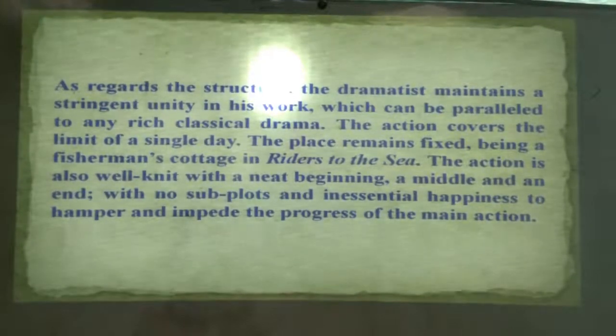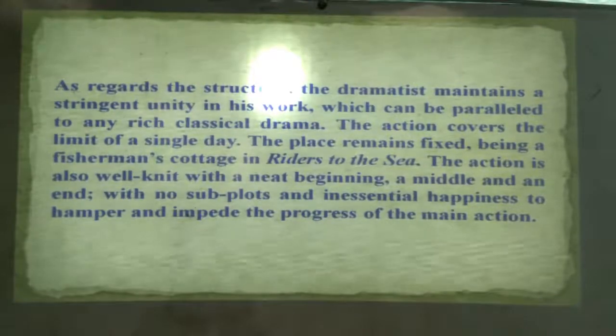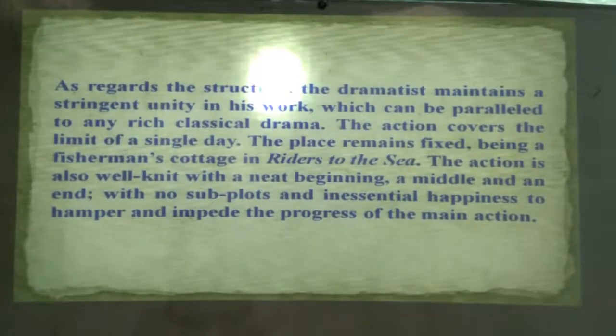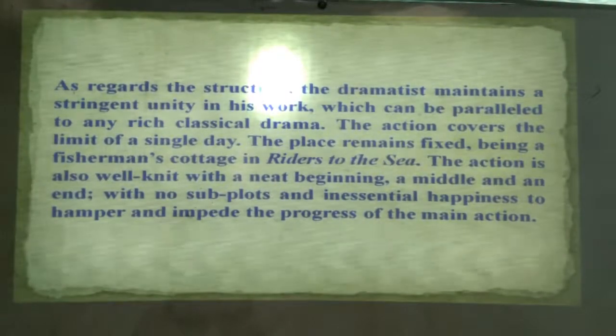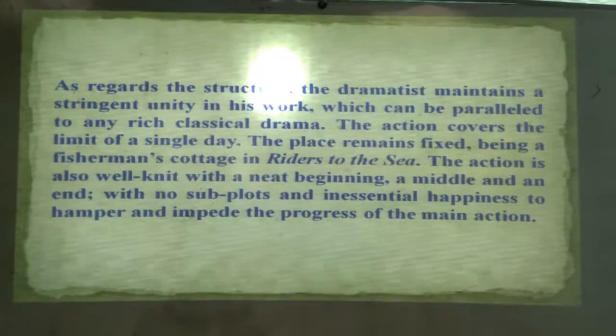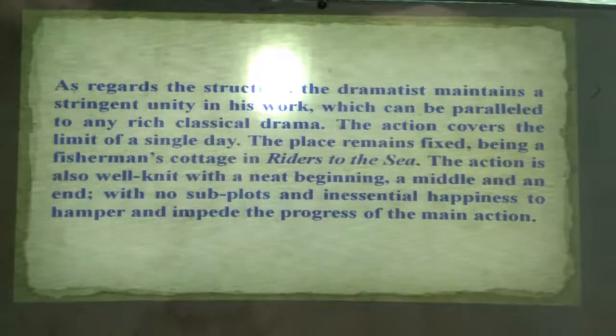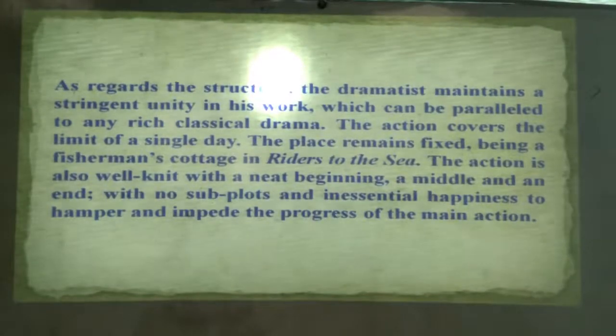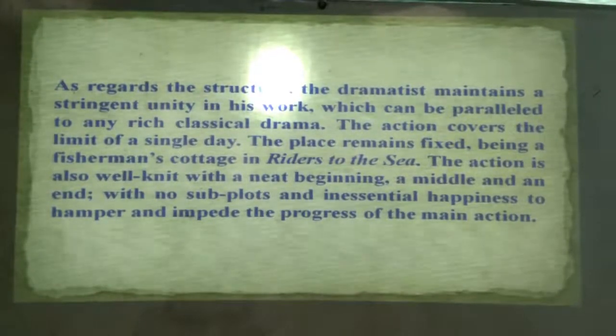That is the middle. Bartley follows the previous incidents. His mother, Maurya, says that he should not go today because she has lost all of her sons, even her husband and the father of her husband as well. So you are the last son. If you go there, I may lose everything. What is the end? When the villagers carry the dead body of Bartley. That is the last scene. So it is connected with the middle. Have you seen that? That's why we can say that there is a beginning, a middle and an end.